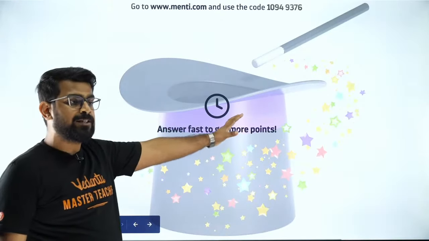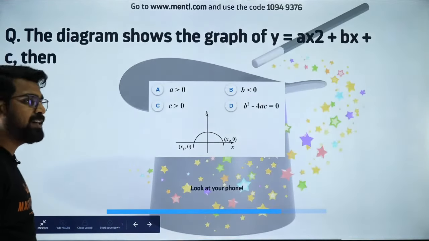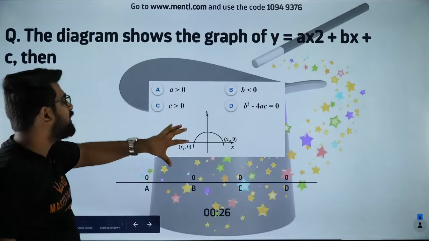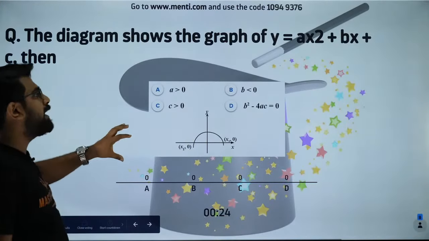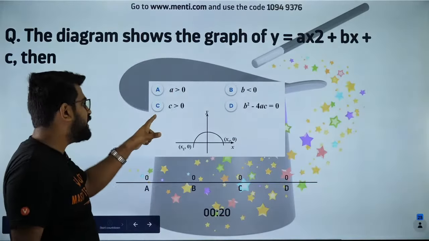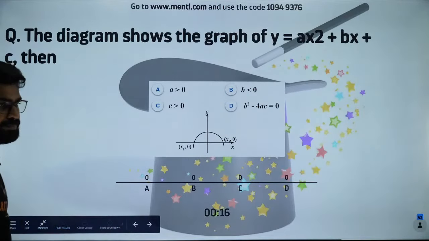46th question my dear. Everybody please try to solve it. Hello Shruti, welcome. Very nice to see you here. What is the graph given here corresponding to? Is it A positive, B negative, C positive, B square minus 4AC 0? Think about it and tell me.